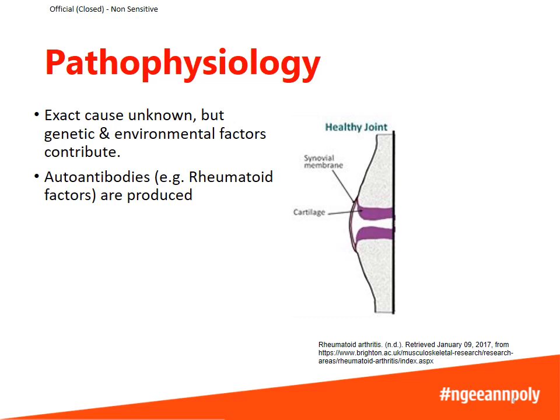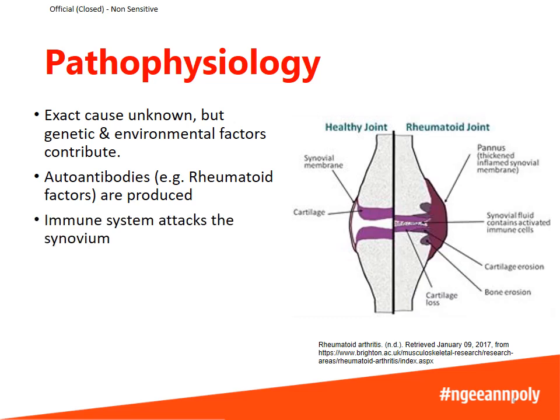Let's take a look at the diagram, which shows a healthy joint versus a rheumatoid arthritis joint. In the healthy joint, you can see that where the bones meet, there is cartilage, which cushions the joints and absorbs any impact. There is also a synovial fluid in the space between the two bones, and this is covered by a synovial membrane.